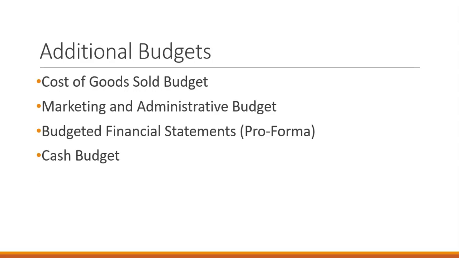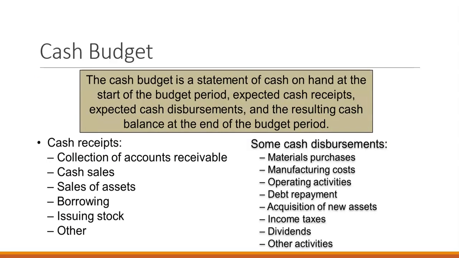Additional budgets within the operating budget are a cost of goods sold budget, marketing and administrative budgets, and budgeted financial statements for the income statement and the balance sheet. These are also called pro forma financial statements, and the cash budget. So the cash budget looks at cash payments and cash receipts that we expect to occur based on accounts receivable turnover policies, what our sales are predicted for each month, and other different policies we have for collection of accounts receivable, etc.